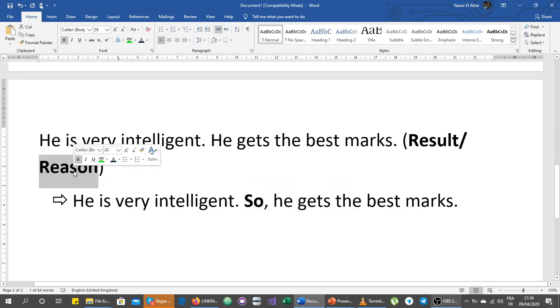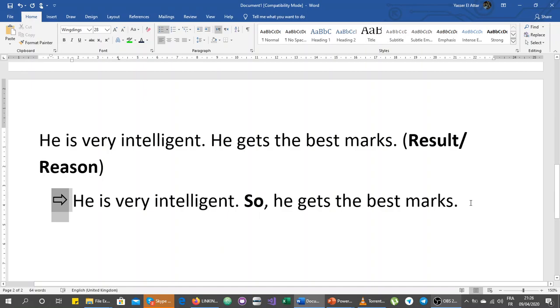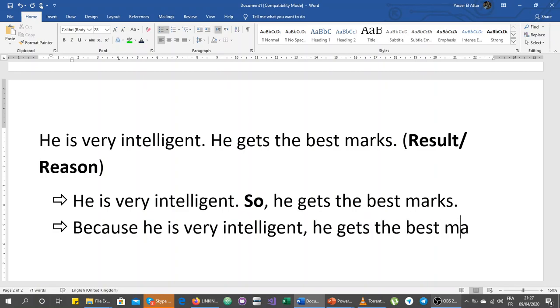If you want to use the reason, here is the reason. So the linking word will be here, not in the second sentence but in the first sentence. Let's take one of the reasons, for example because, or since. We can take anything, but let's take because. We can say, because he is very intelligent, he gets the best marks.